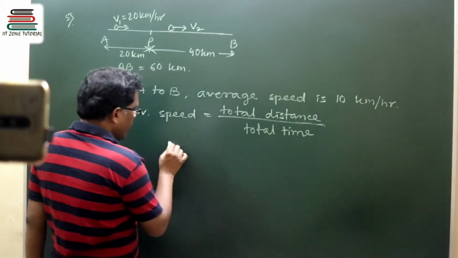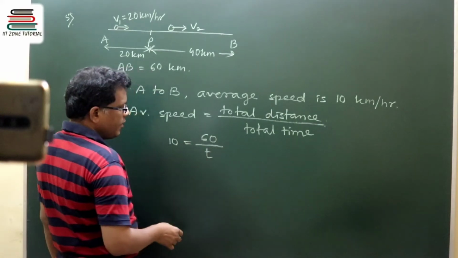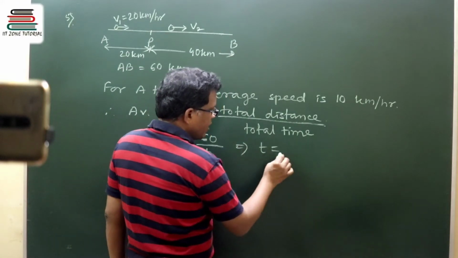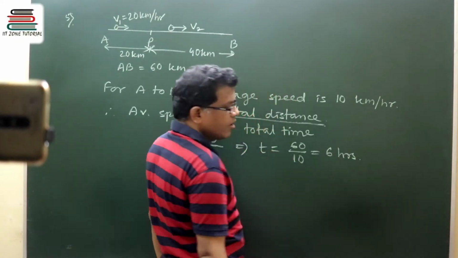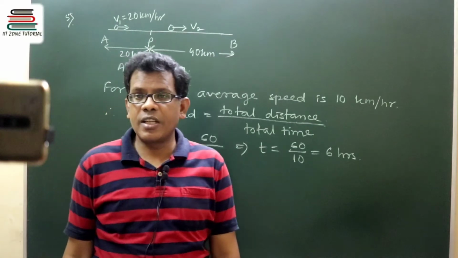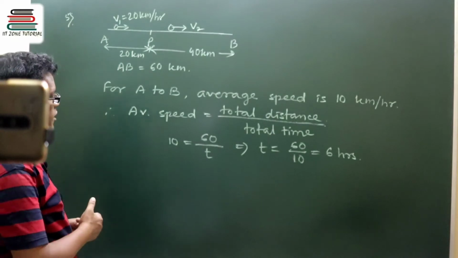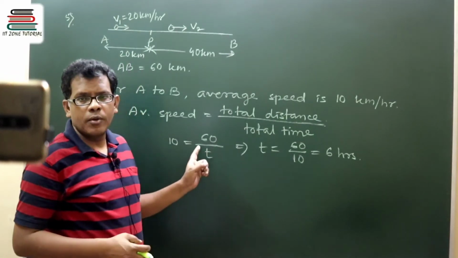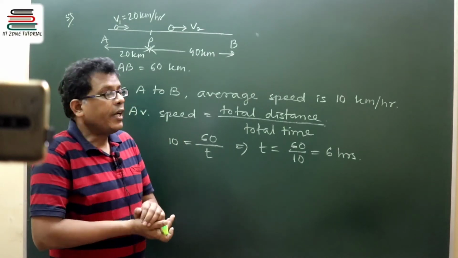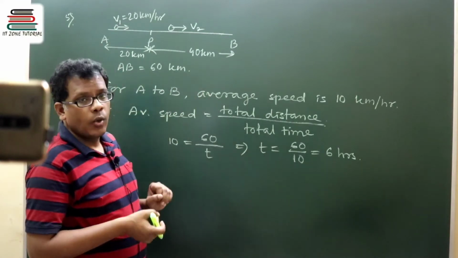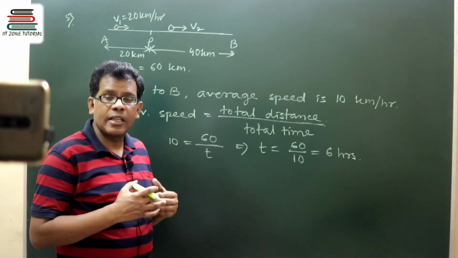So we know average speed is 10 kilometer per hour, total distance is 60 kilometer divided by time t. So if we calculate the total time, it will be 60 by 10, so it will be a 6 hours journey. We do not know what the time of journey should be so that average speed can be 10 kilometer per hour.